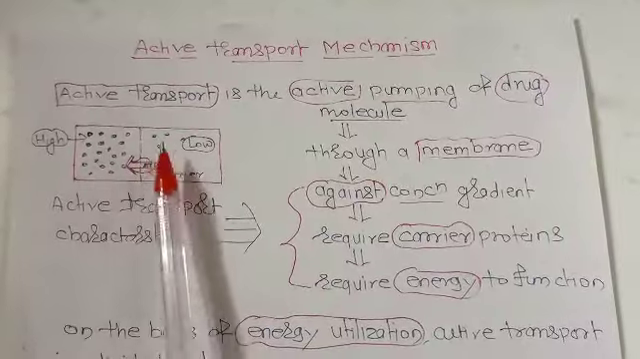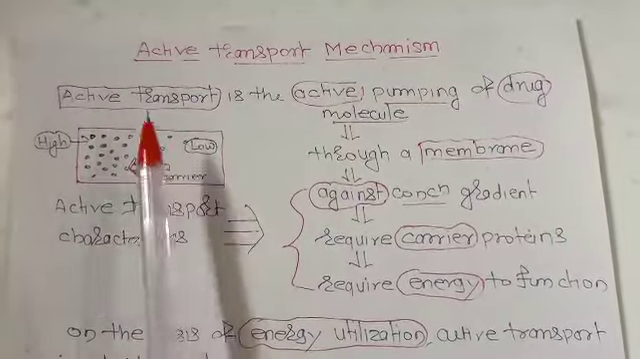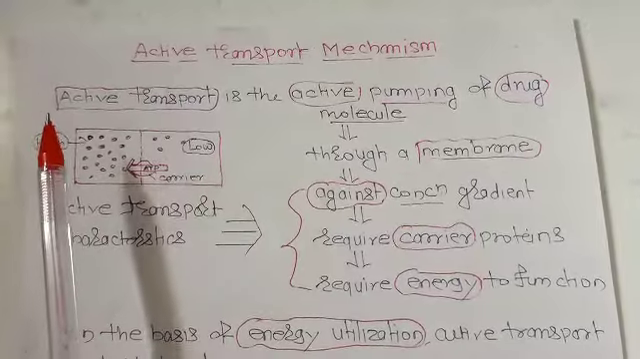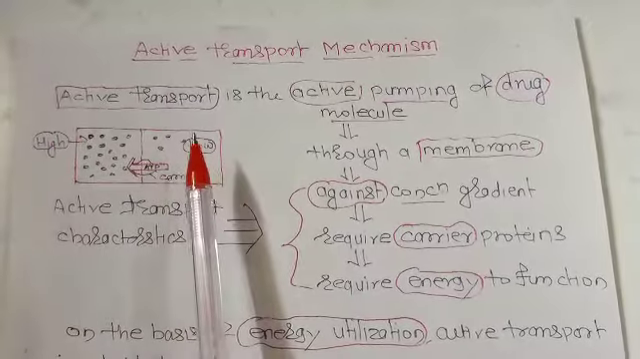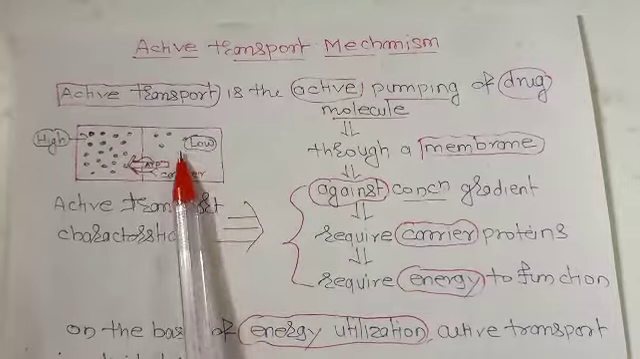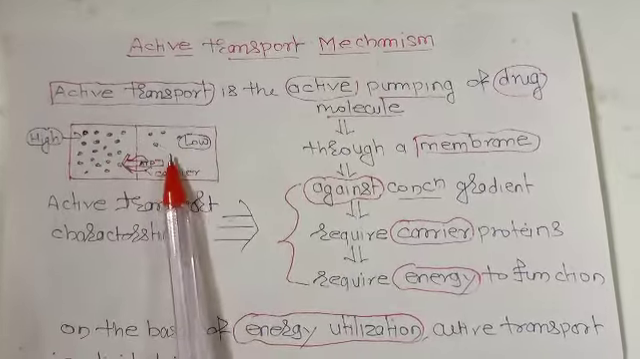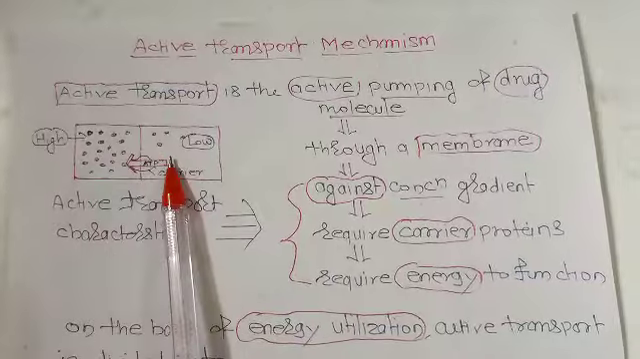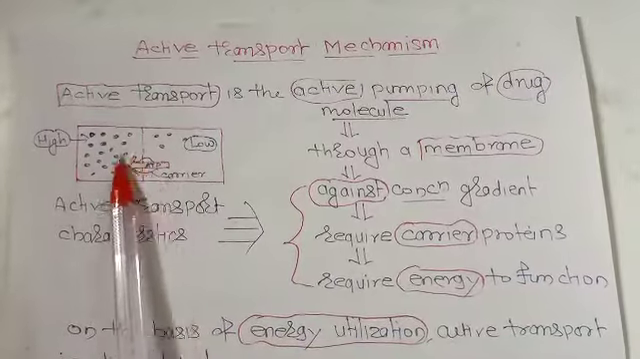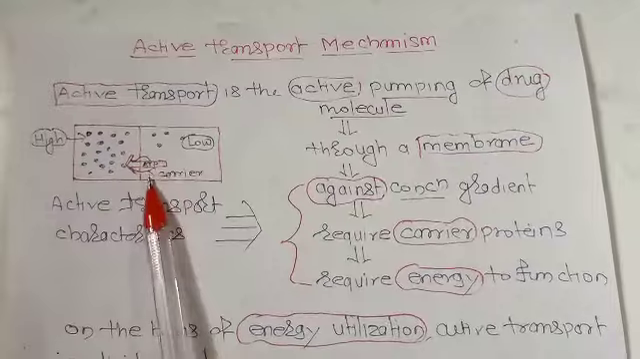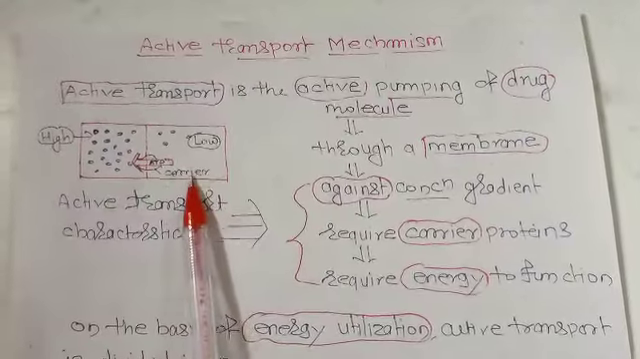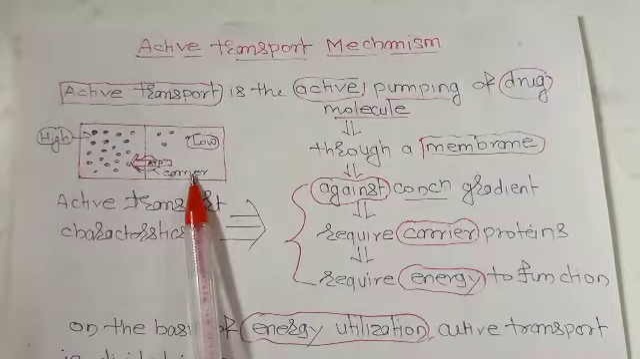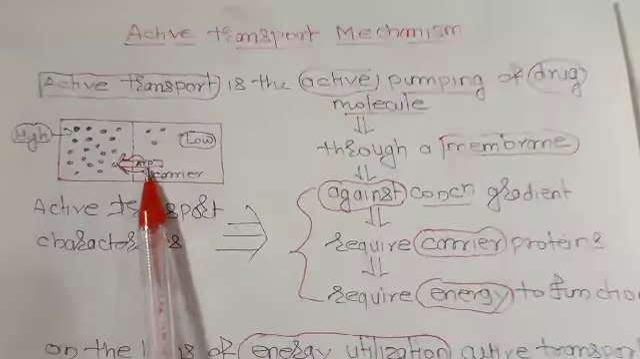against concentration gradient, from lower to the higher. That means it's an upward movement. There is active pumping of drug molecule from lower concentration to the higher concentration, that means against a concentration gradient through a membrane, and that requires carrier proteins. It's a carrier mediated transport mechanism, and it also requires ATP.